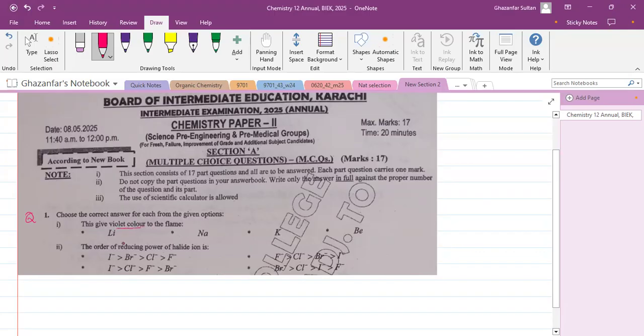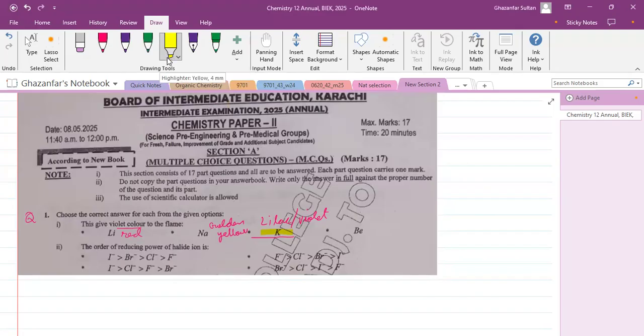to the flame. So the lithium gives the red color, sodium gives golden yellow color, and potassium gives lilac or violet color. So the correct option is this. Potassium is the correct answer. So this is the correct answer.